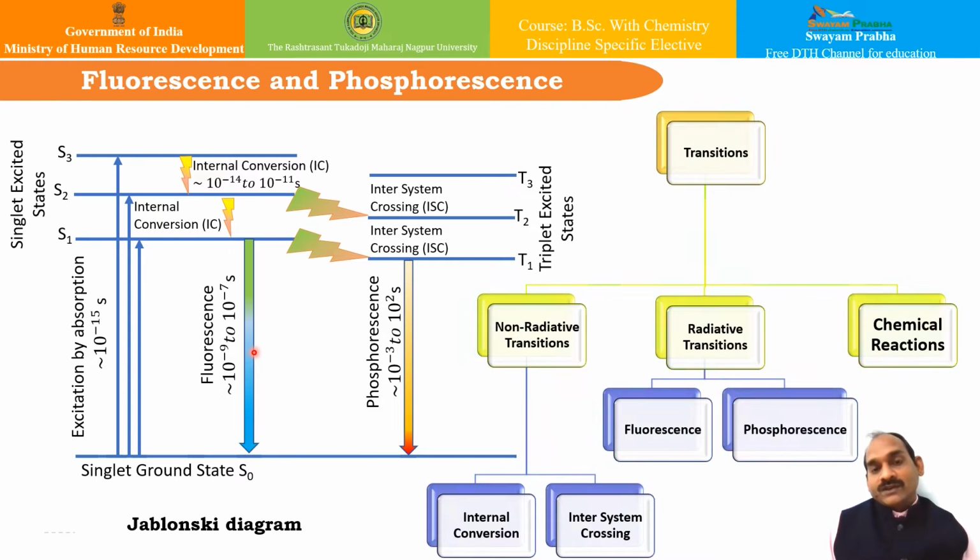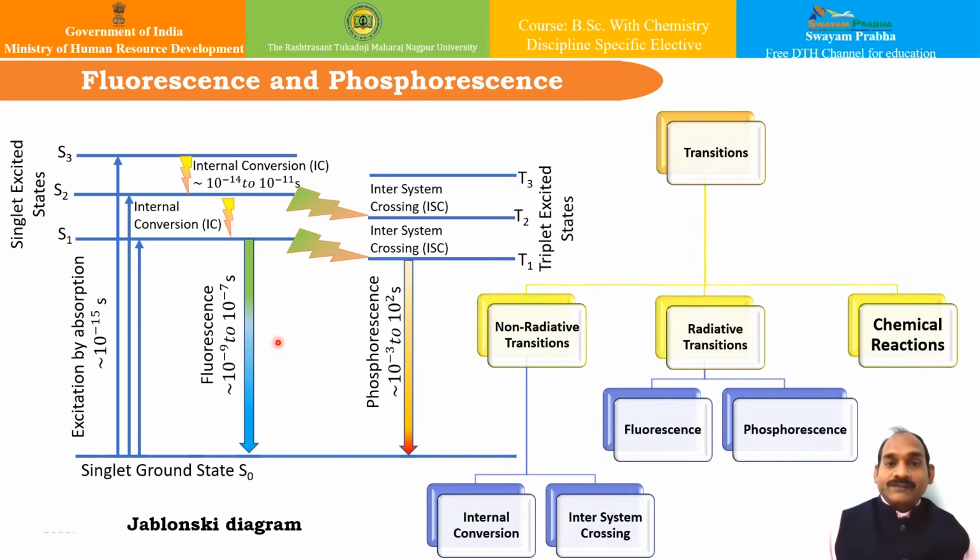If a molecule comes to the ground state from the first excited singlet state, say from S1 to S0, it leads to emission of radiation, and we call it fluorescence. This transition is spectroscopically allowed, and it occurs in about 10 to the power minus 9 to minus 7 seconds or something like that.